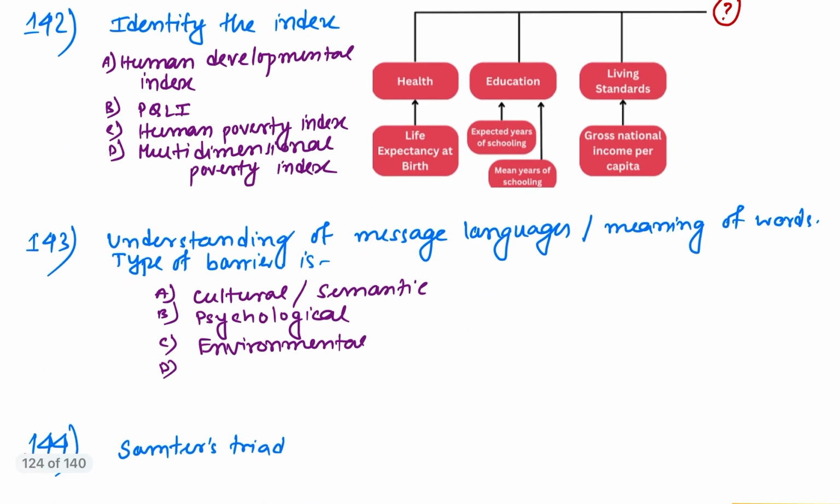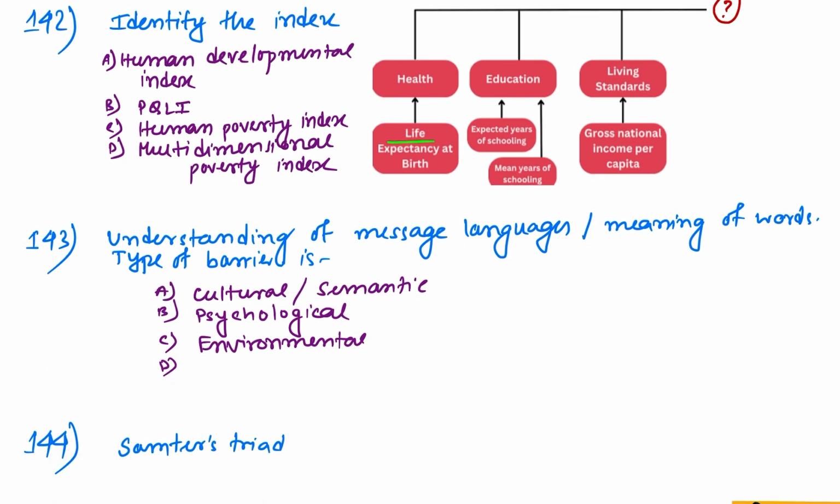Identify the index. Life expectancy at birth, mean years of schooling and expected years of schooling, along with gross national income per capita. These three together: health, education and living standards, are nothing but components of HDI, Human Development Index. So the answer is HDI. It is not PQLI or HPI or Multidimensional Poverty Index.